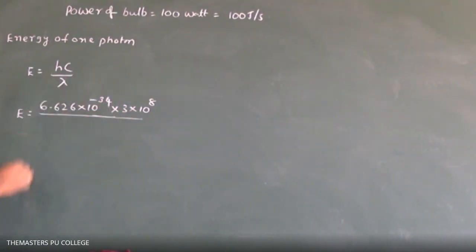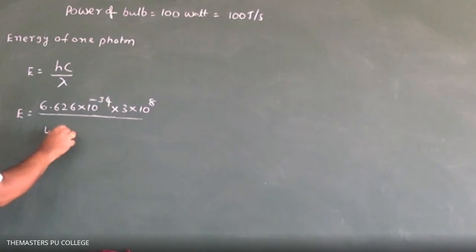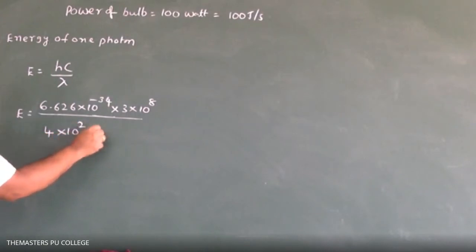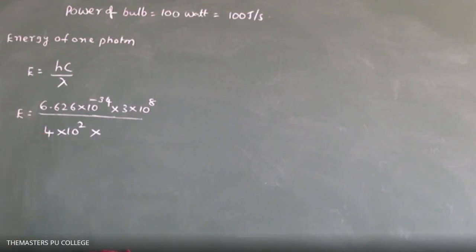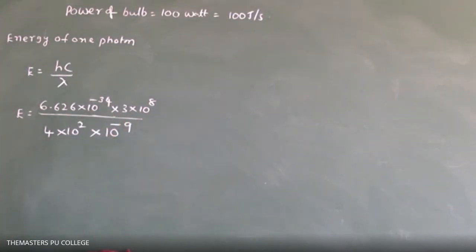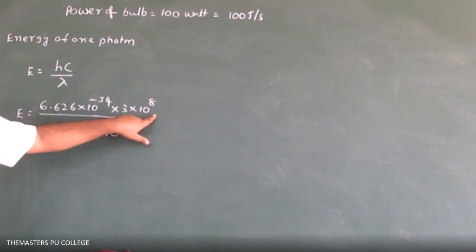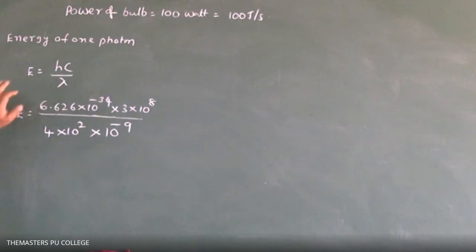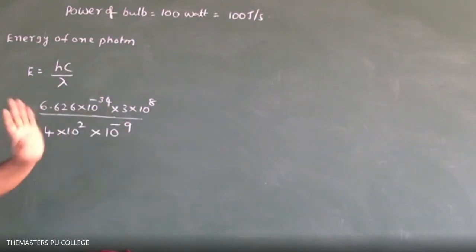So what is the lambda? 400 nanometer. I will write 4 into 10 power 2 for a simple calculation. 1 nanometer is equal to 10 power minus 9 meters. The meters cancel, the seconds cancel, and you will get the energy directly in joules.